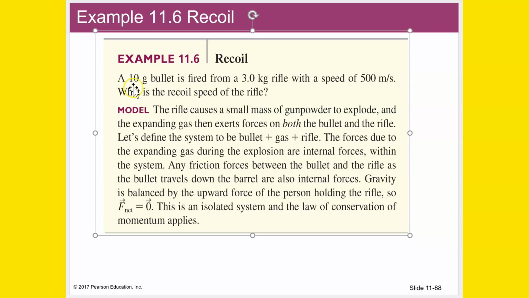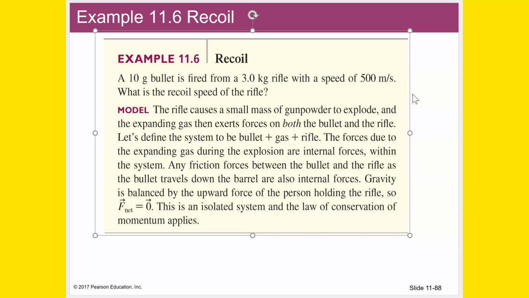All right, recoil. A 10-gram bullet is fired from a 3-kilogram rifle with a speed of 500 meters per second. What is the recoil speed of the rifle? All right, you might not think about this as an explosion, but it is. The bullet and the rifle are together. They're one thing, at least as far as physics might consider it.